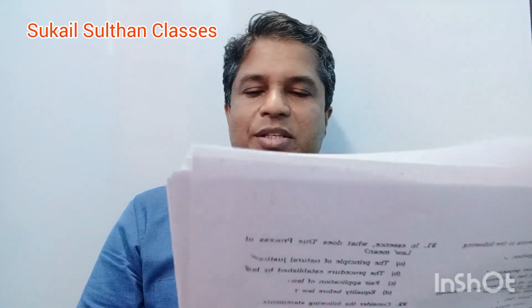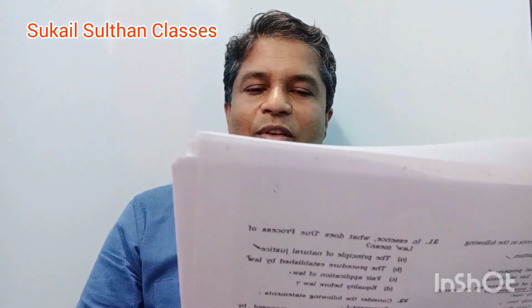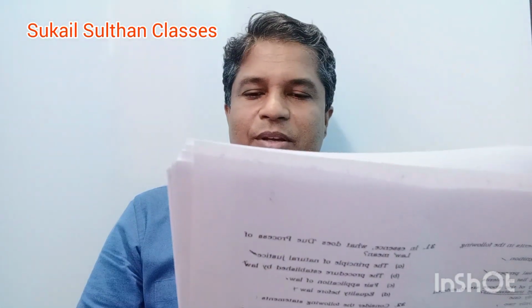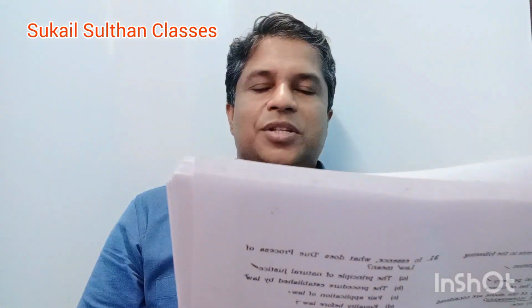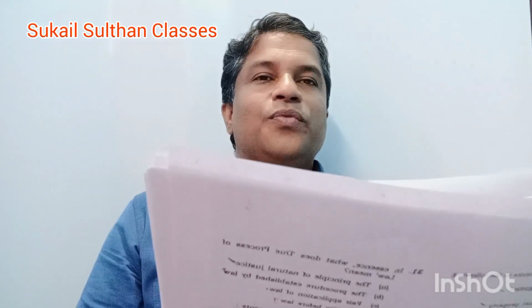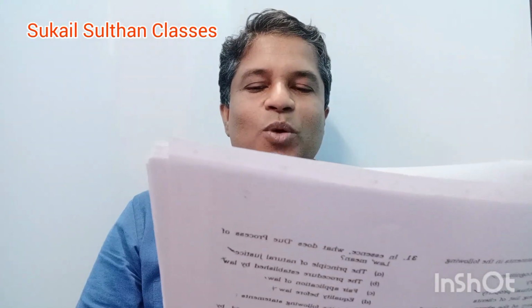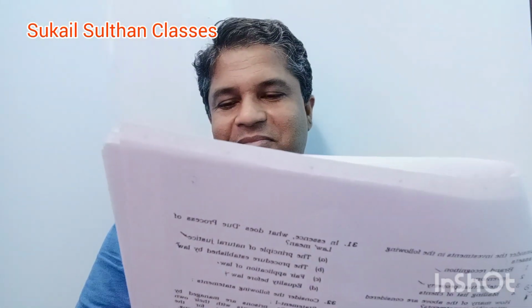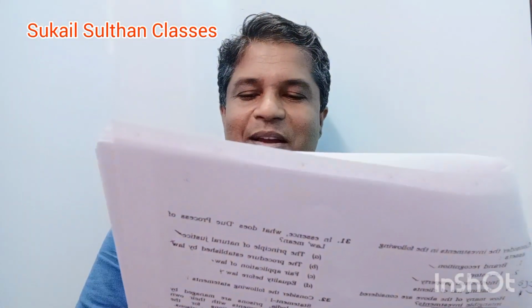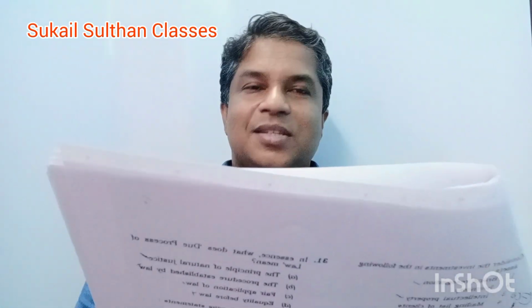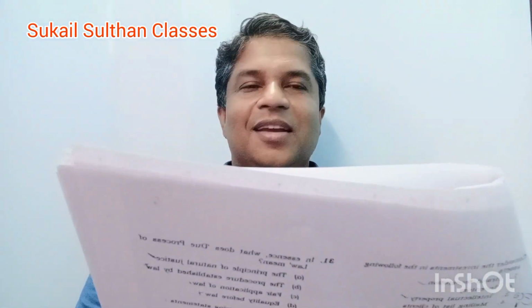Next, question number 25. Consider the following markets. First, government bond markets. Second, call money markets. Third, treasury bill markets. Fourth, stock markets. How many of the above are included in the capital markets? A. Only 1. B. Only 2. C. Only 3. D. All 4. Basic question from capital market.